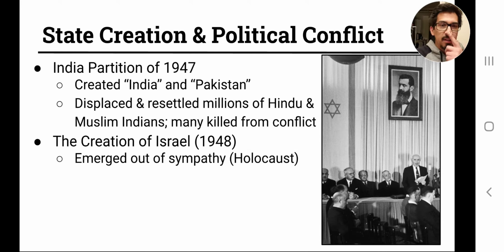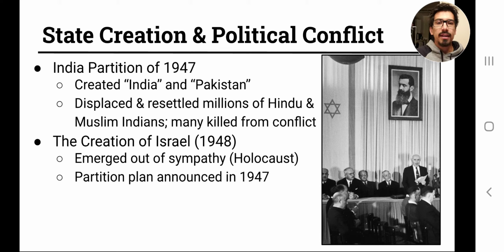Another development in the 40s, the creation of Israel, and this is important still today for numerous reasons. Israel ended up being created because of the sympathy that was given to the Jews following the Holocaust. Now, the idea of a nation for the Jews goes back to something called the Balfour Declaration, which was, I believe, in 1917, which talked about the idea of establishing a nation for Jews. But it obviously did not come to fruition until following World War II and the Holocaust.